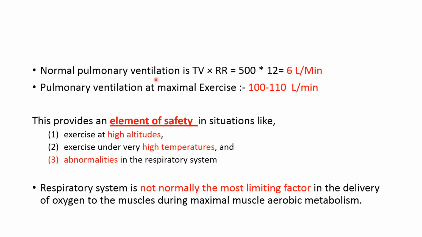So normal pulmonary ventilation is tidal volume multiplied with the respiratory rate. Normally the tidal volume is 500 ml and respiratory rate is about 12 to 16 per minute. So normal pulmonary ventilation is about 6 liter per minute. And pulmonary ventilation at the maximal exercise can be increased up to 100 to 110 liter per minute.